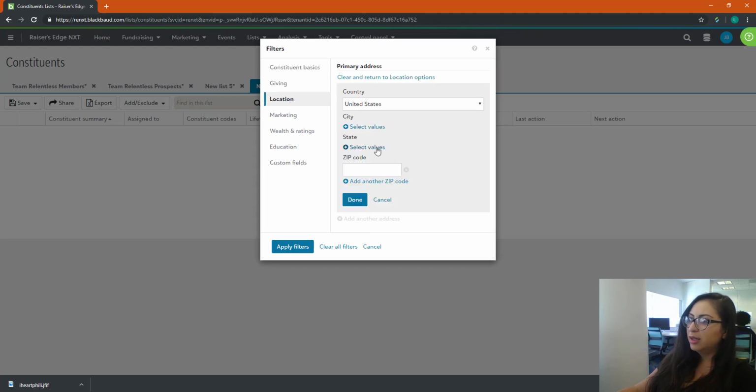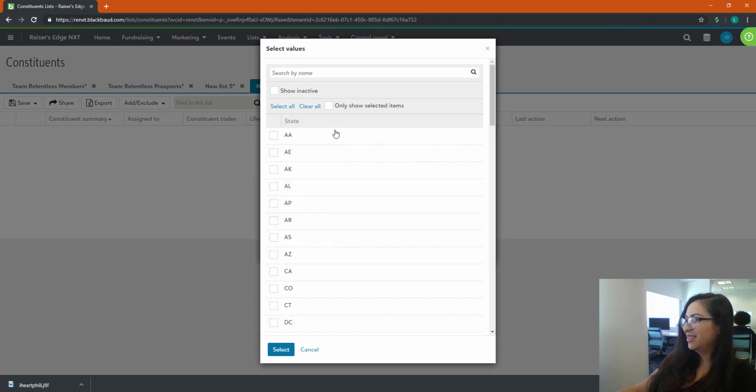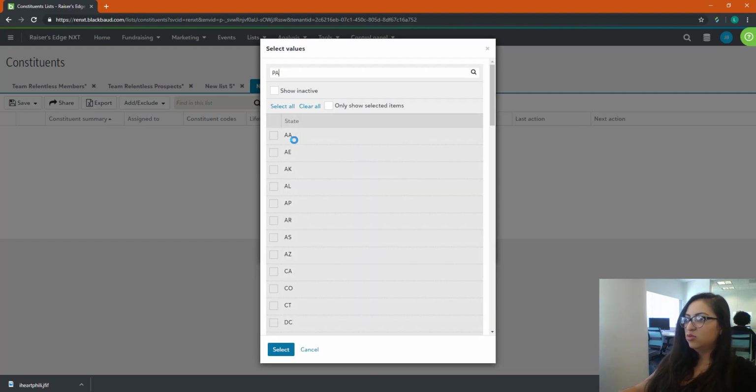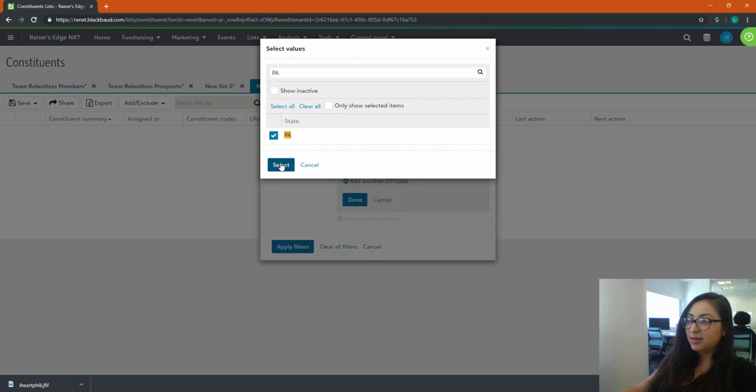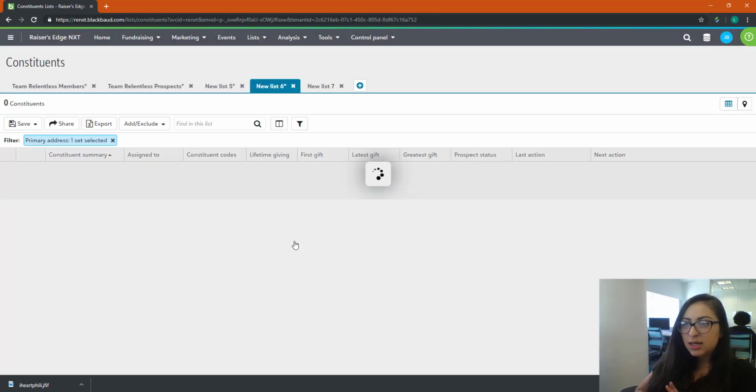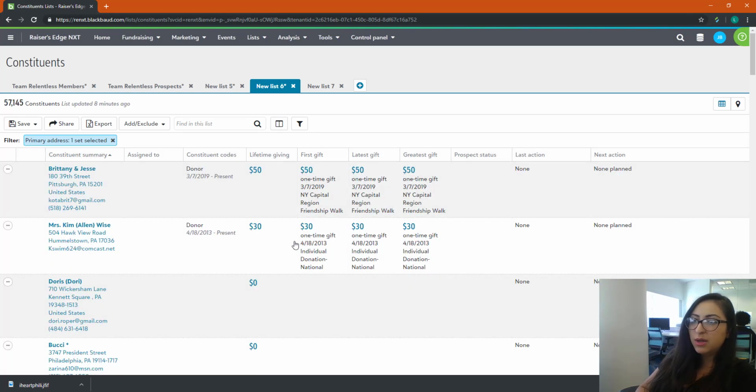Okay, and here where it says state, we're gonna hit Pennsylvania. That's probably PA. Ooh, there it is. Select that and apply filters. This is step one, just to see what numbers we're working with in the area. And again, these are not just donors, these are alumni, these are friends of ours. Okay, we're almost at 60,000 people in that state that we have in our database.